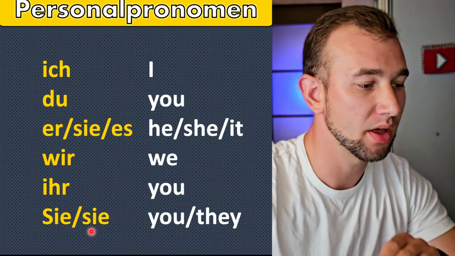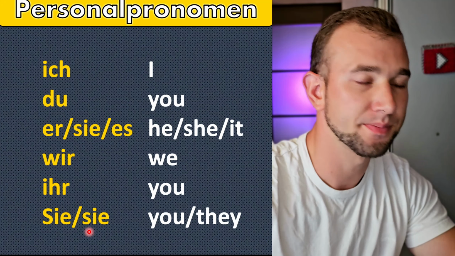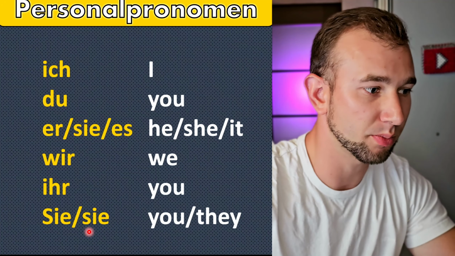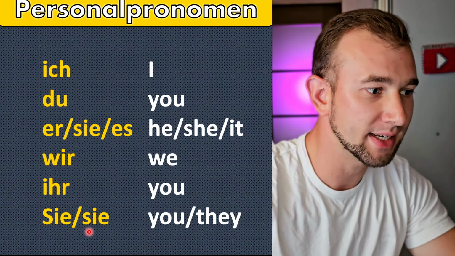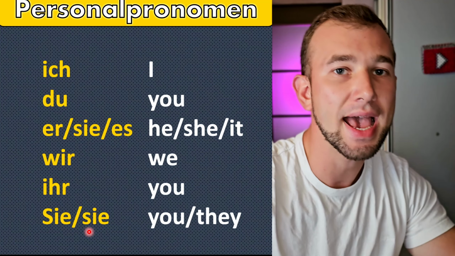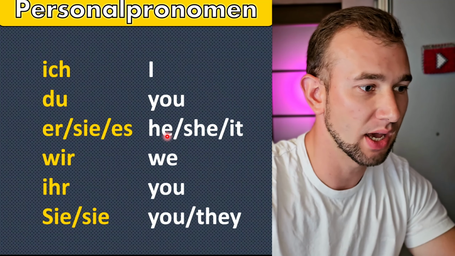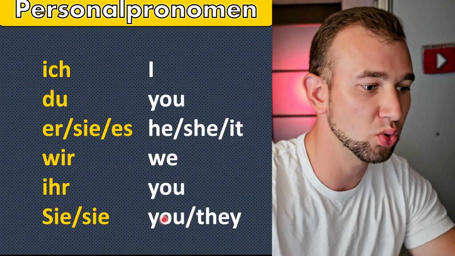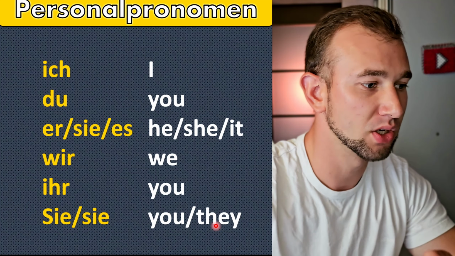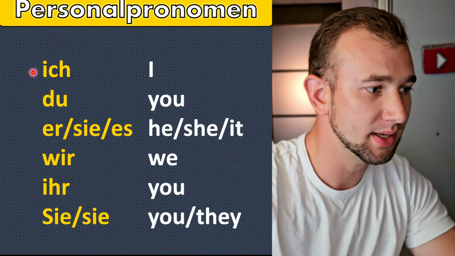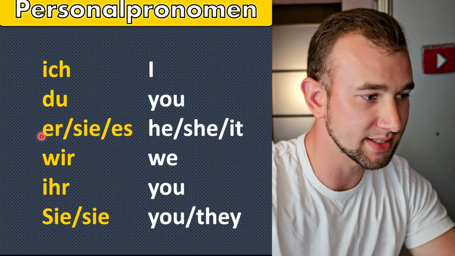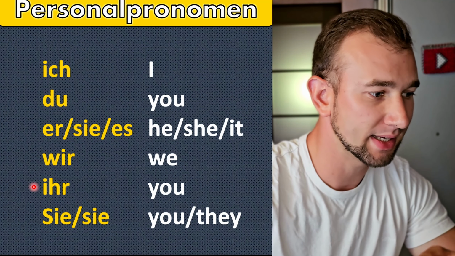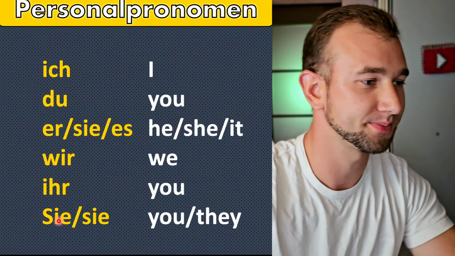It's because the verbs in these personal pronouns are conjugated in the same way as in English, as you see. I, you, he, she, it, we, you, they. So, one more time. Ich, du, er, sie, es, wir, ihr, sie, sie.